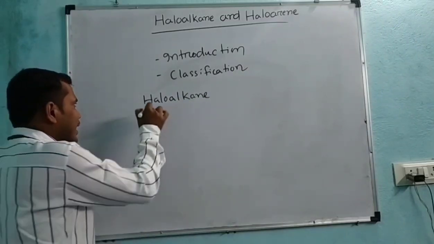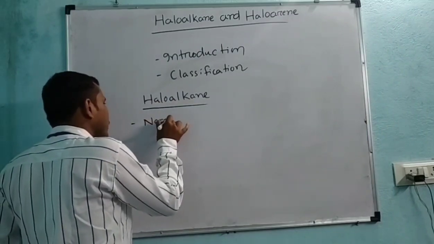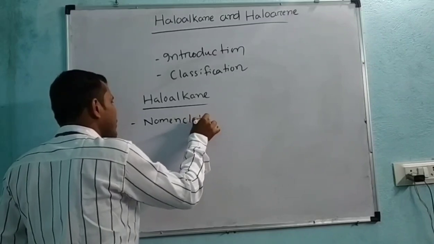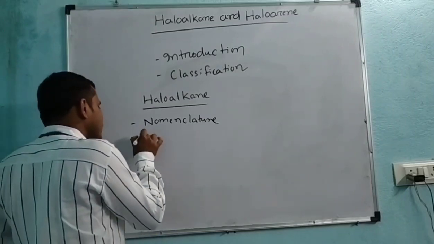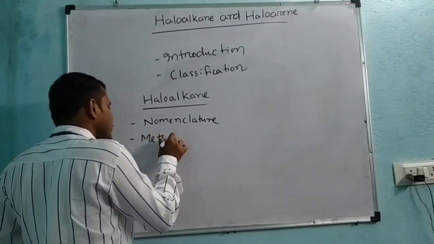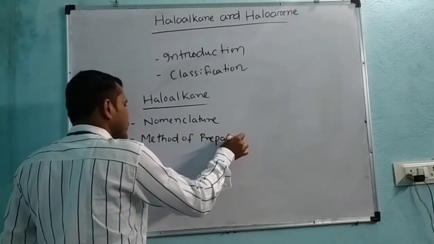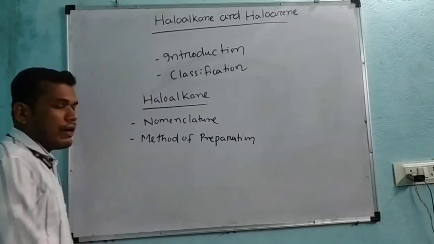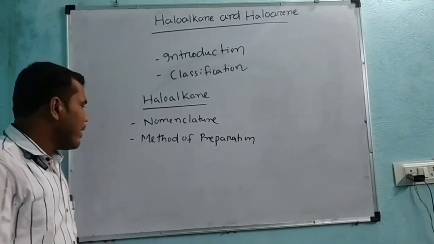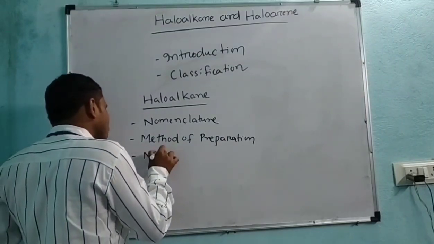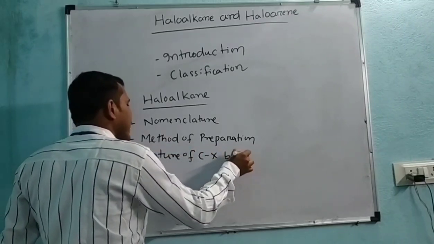So in haloalkanes, the contents are, first of all, nomenclature, IUPAC nomenclature. Second one is the method of preparation. What are the different methods for preparing haloalkanes? Third one is your nature of the C-X bond.